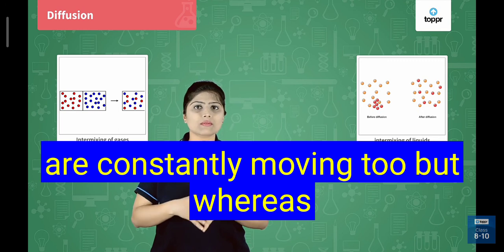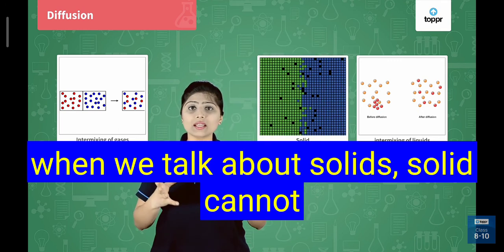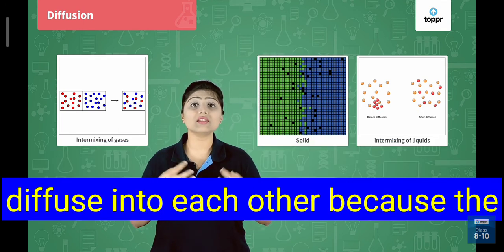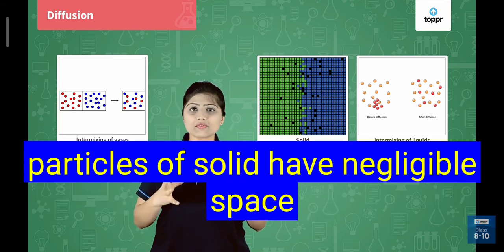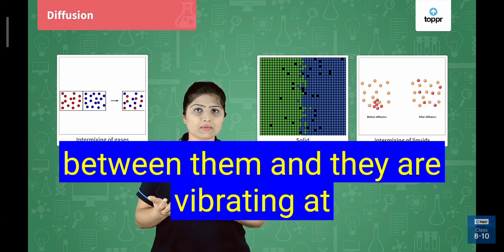Whereas when we talk about solids, solids cannot diffuse into each other because the particles of solid have negligible space between them and they are vibrating at their own places.